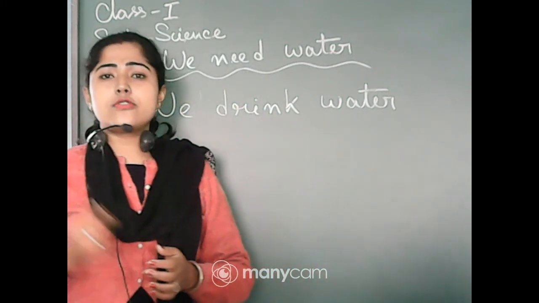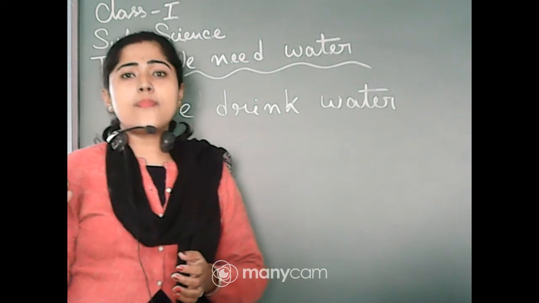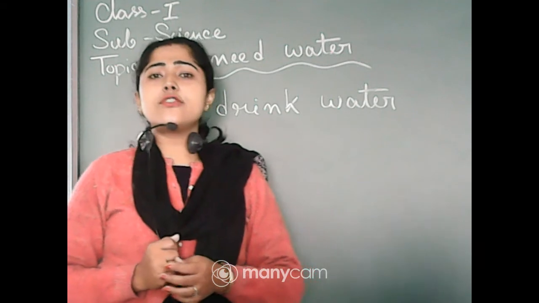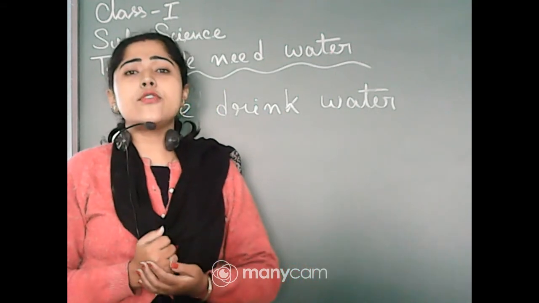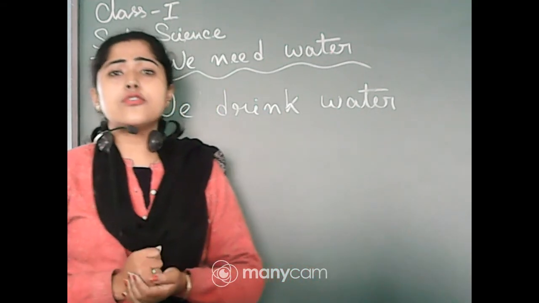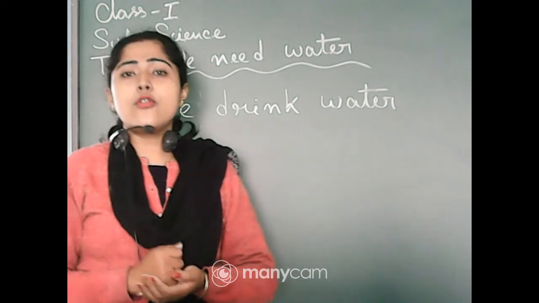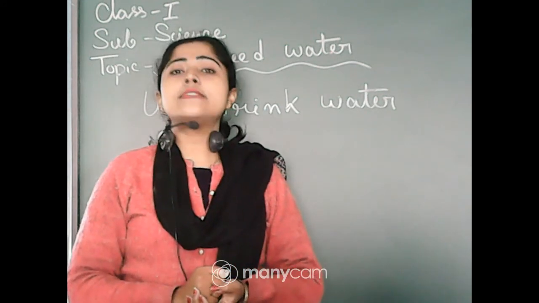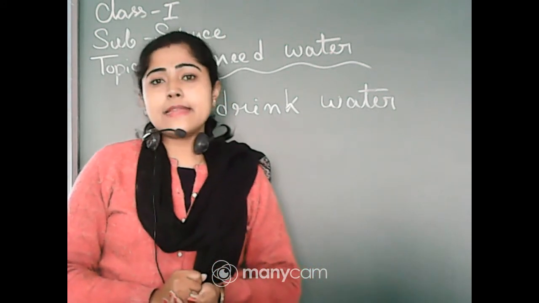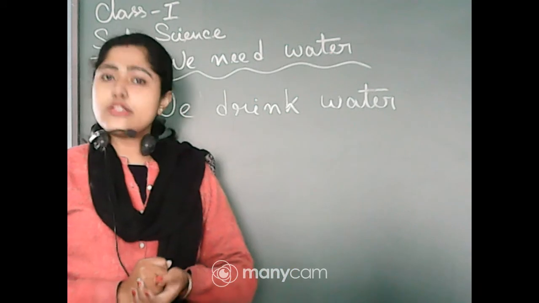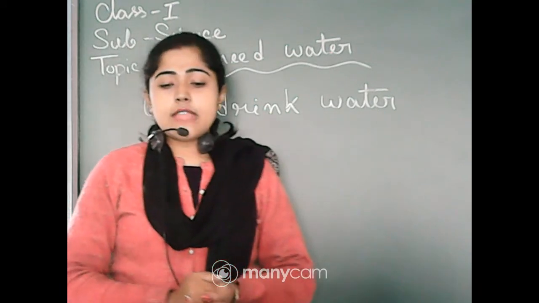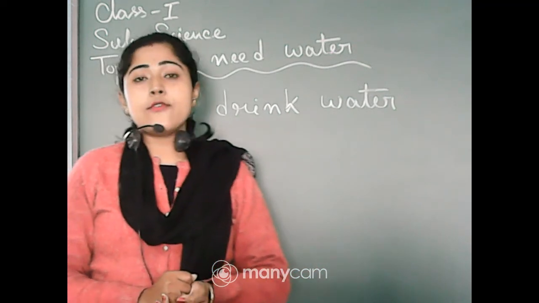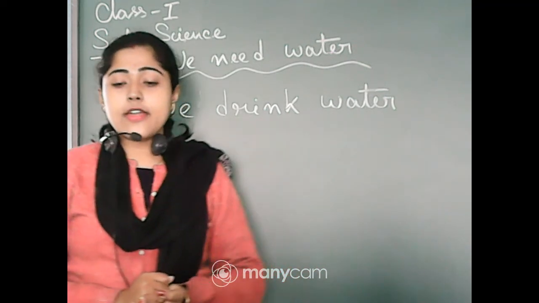Plants grow from seeds, and plants also cook their own food. That's why they also need water. And animals, pet animals and wild animals, also need water to live. So that's why water is essential for all living beings, and we use water for different activities.